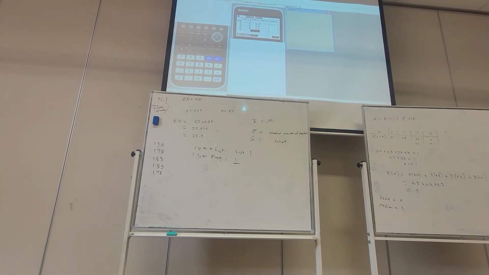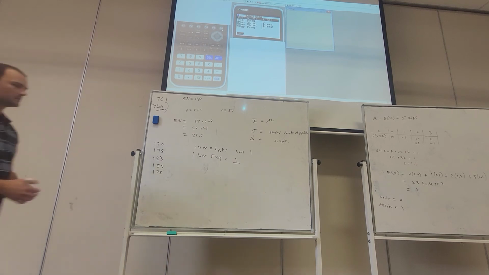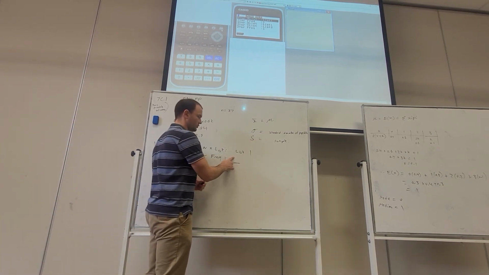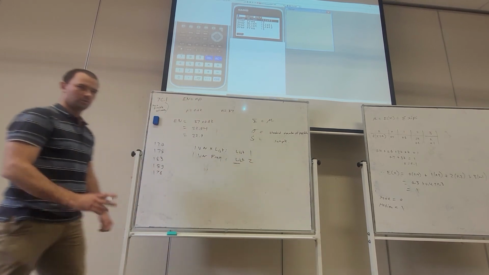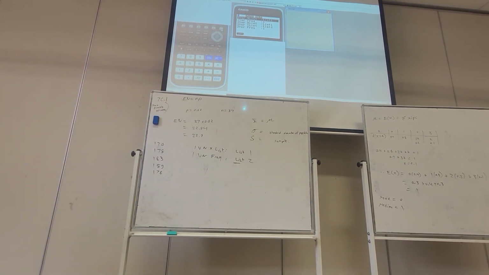Okay, we're going to have to go back into settings. It might be we need to press calc again, but we should already be in there. F2 is calc. We're going to go into settings. Now we've got information in 2 lists. Remember I said this is the thing that's going to change, and we're going to change that to say list 2, because we're interested in the comparison between the 2.